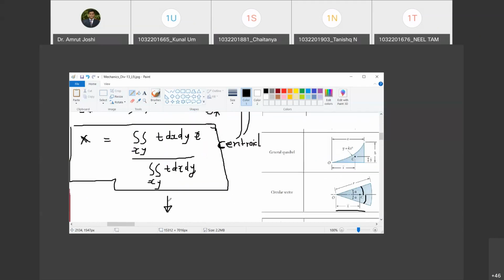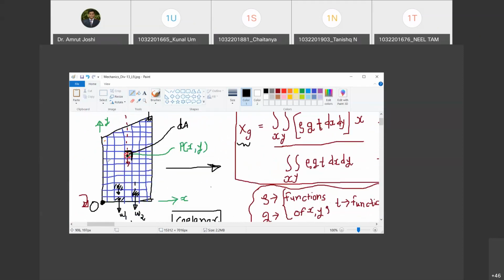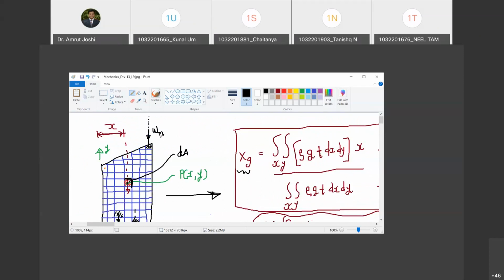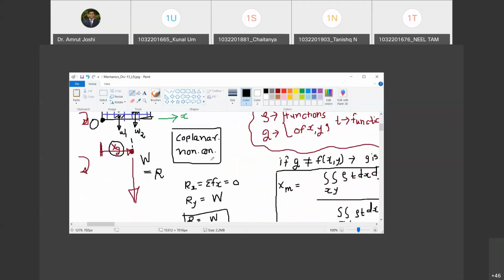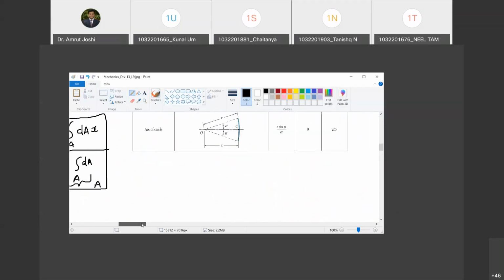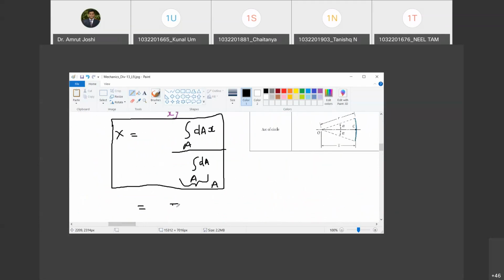I am splitting this body into n number of areas, A1, A2, A3 up to An. I know the distance of their centroids from O in x direction: x1, x2, x3, x4, xn. So can I replace this by summation An xn? What is An? An is the nth area, and xn is its distance along x from O.